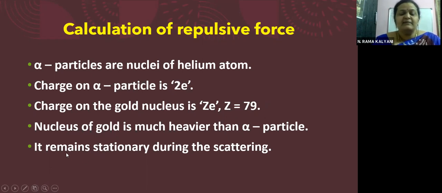Because of its heavy mass, it remains stationary during the scattering. Now we know mass is directly related to inertia. So the alpha particles being very, very small, even if they come very close to the nucleus, the repulsive forces are not making the nucleus move because the nucleus is very, very heavy.